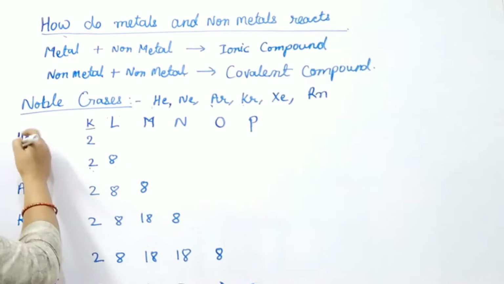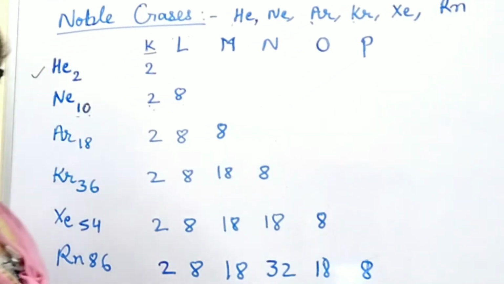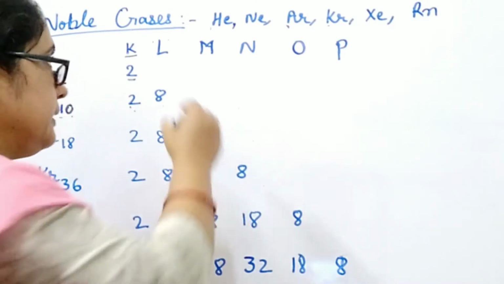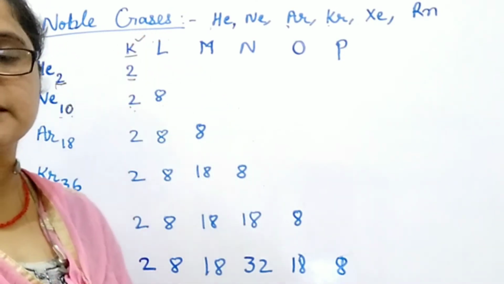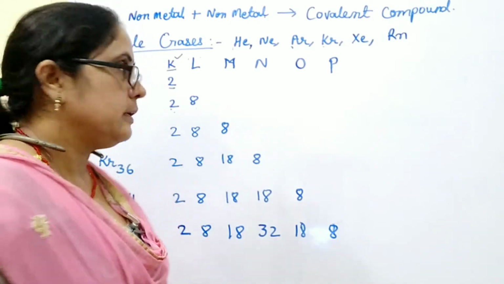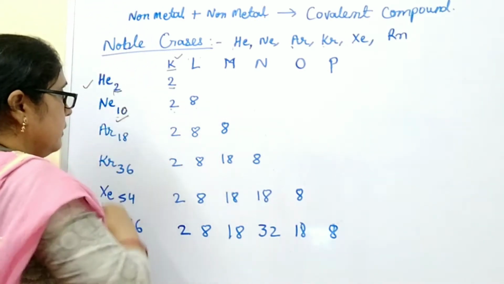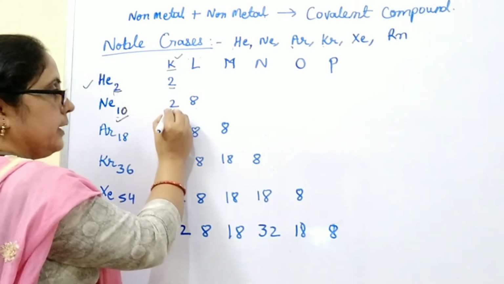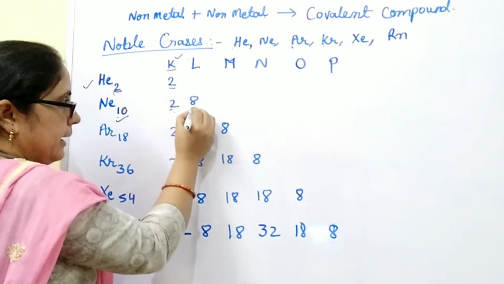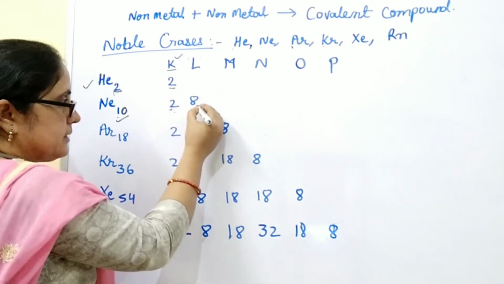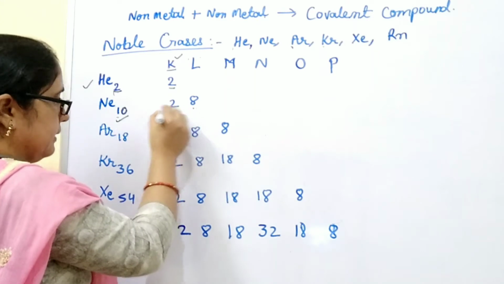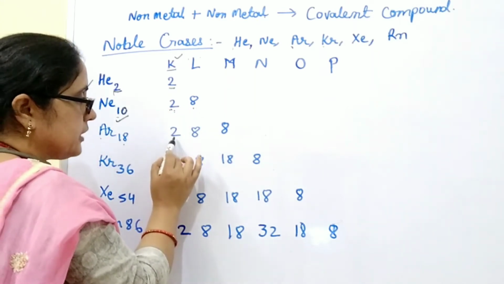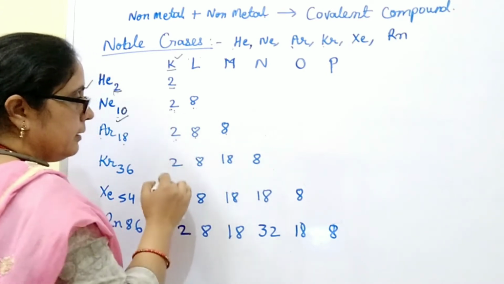See here, the atomic number of helium is 2. These 2 electrons of helium are present in the K shell, because the capacity of the K shell is a maximum of 2 electrons. Similarly, the atomic number of neon is 10. The electronic configuration, or electronic arrangement, is 2 and 8. 8 electrons are present in the L shell and 2 in the K shell. Similarly, the atomic number of argon is 18. Its electronic configuration is 2, 8, 8.